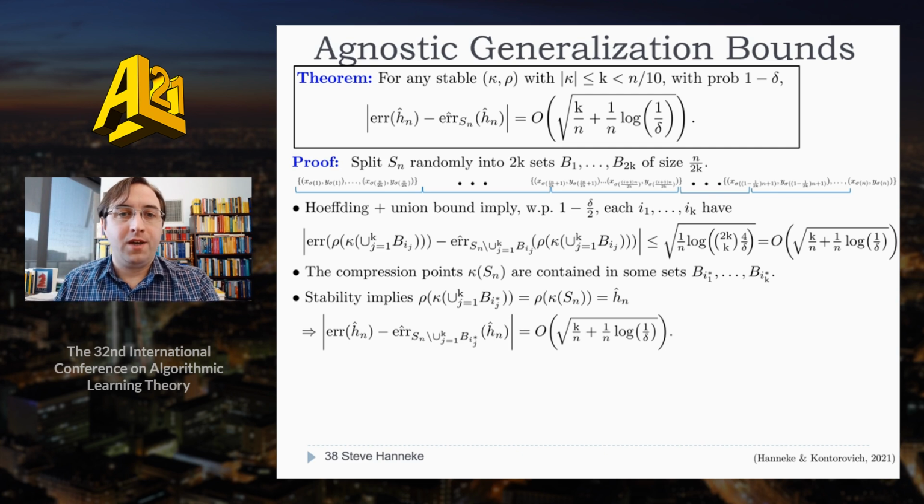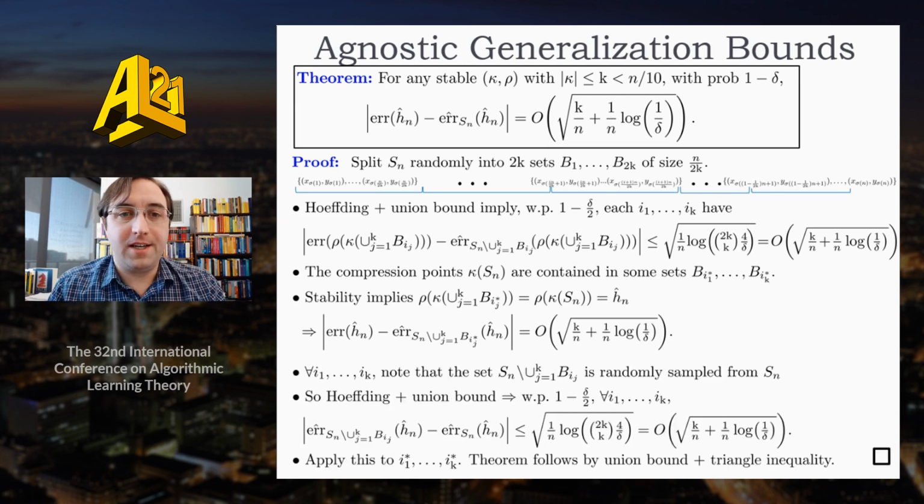Great. Then let's note that the compression points are contained in some k sets. And then stability implies that applying the compression scheme to the union of those k sets returns the same classifier h hat as applying it to the full data set. So combining these two facts gives a bound as stated here. Now, the only reason we're not done yet is that the empirical error rate here is only being evaluated on half of the data set.